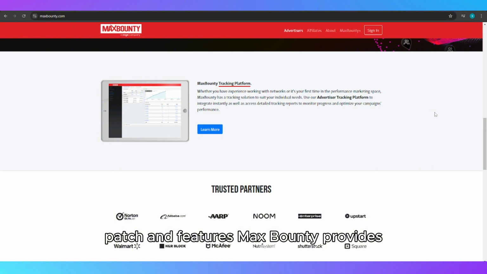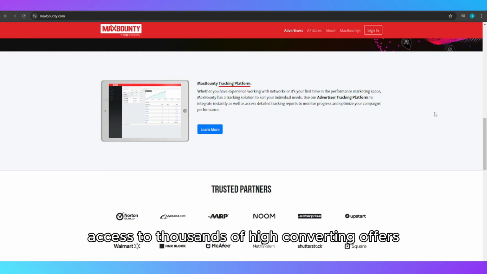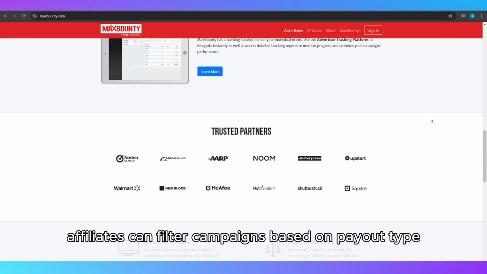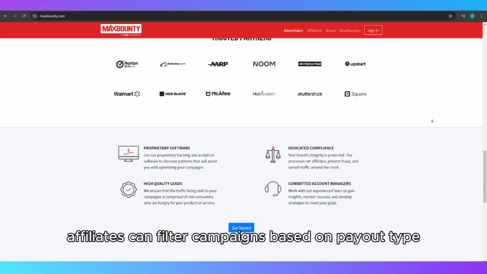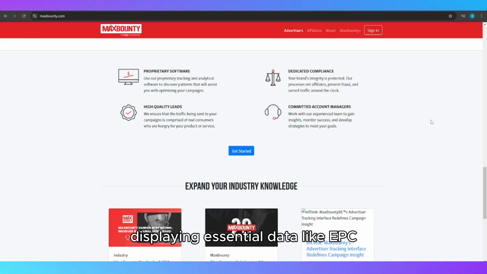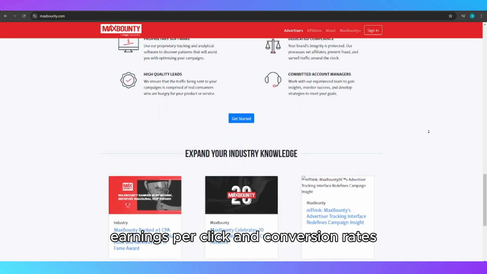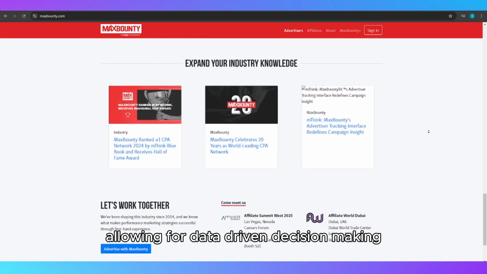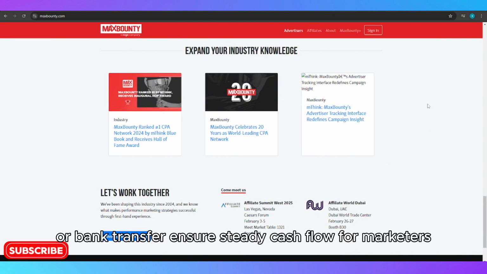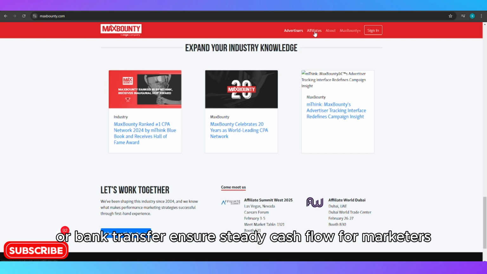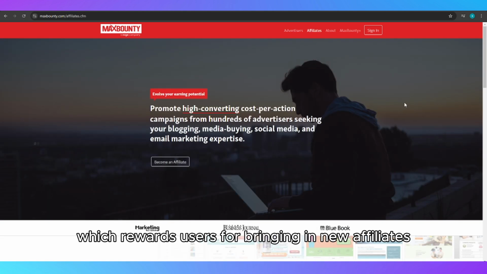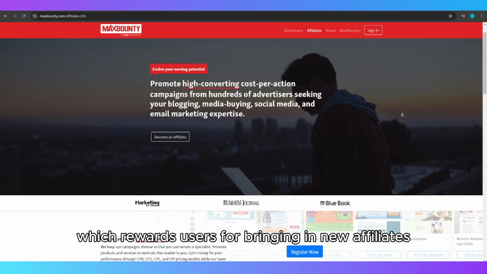Key features. MaxBounty provides access to thousands of high-converting offers, many of which come from exclusive advertisers. Affiliates can filter campaigns based on payout type, country, and niche. The dashboard is user-friendly, displaying essential data like EPC (earnings per click) and conversion rates, allowing for data-driven decision-making. Weekly payments via PayPal, Bitcoin, or bank transfer ensure steady cash flow for marketers. Another standout feature is its referral program, which rewards users for bringing in new affiliates.